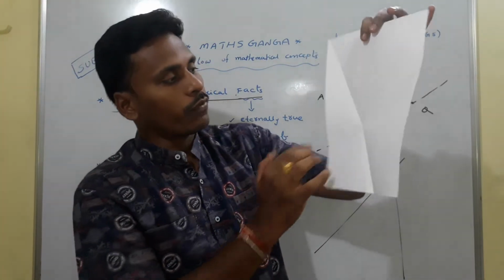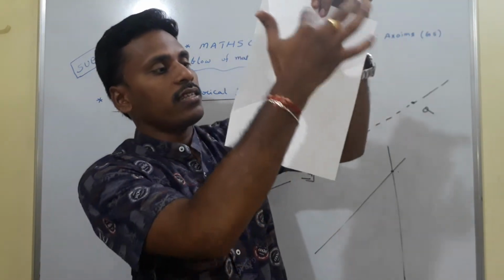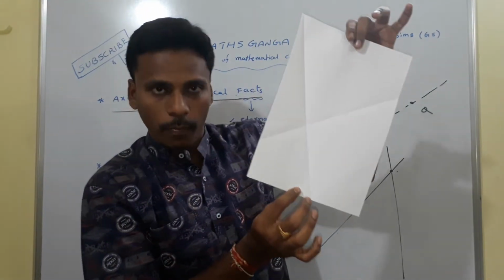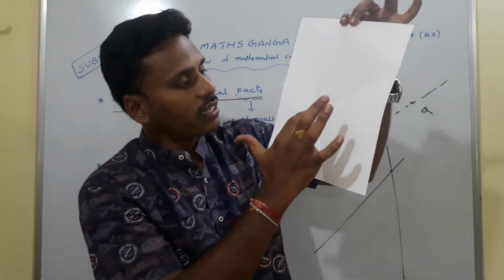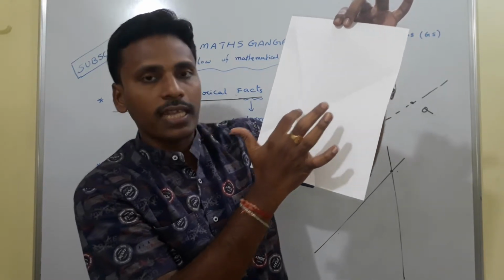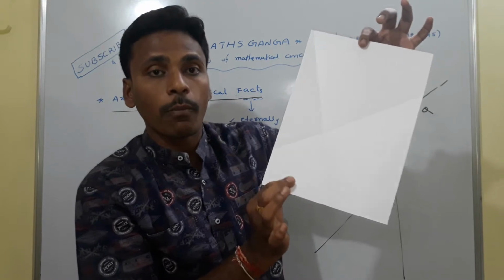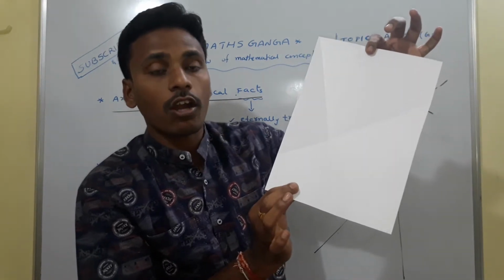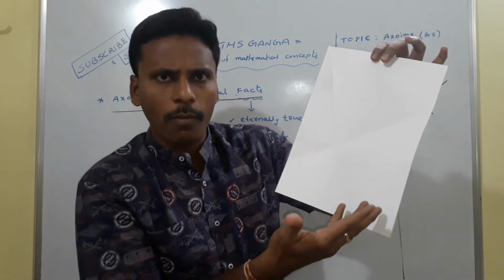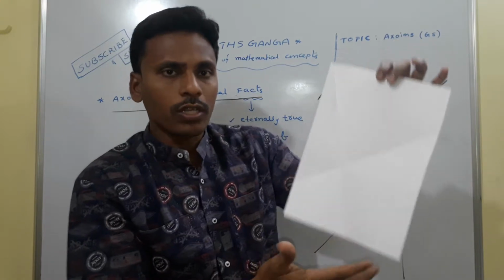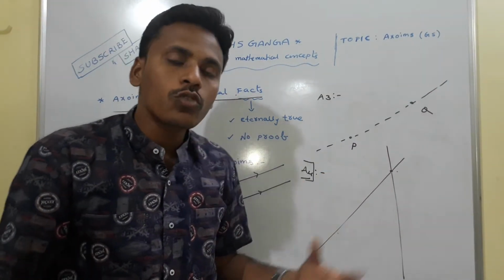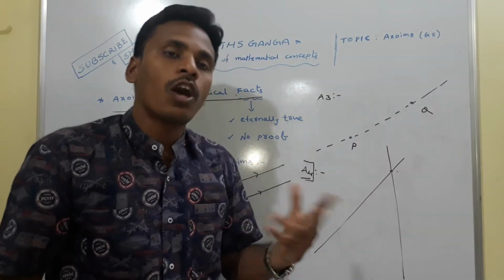So if you observe, there exist two creases, acting like two lines of a plane. These two creases are intersecting at only one point. That is the intersection point actually. So it concludes that there is only one common point for two lines. We don't have any other common point for these two creases. So in the sense, there exists at most one common point for two lines of a plane.